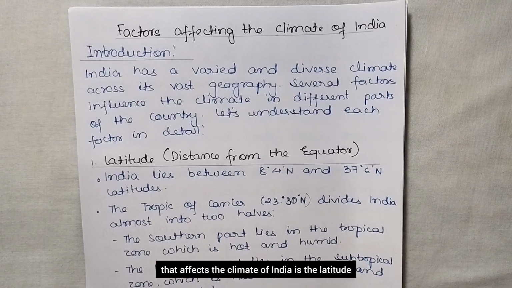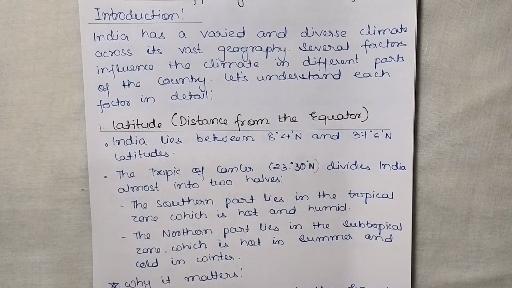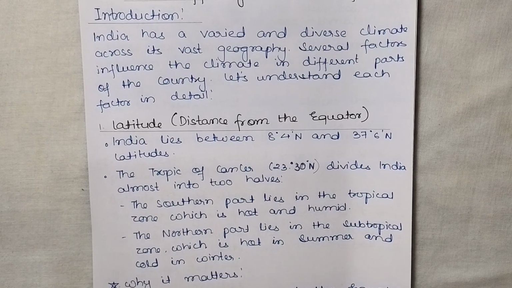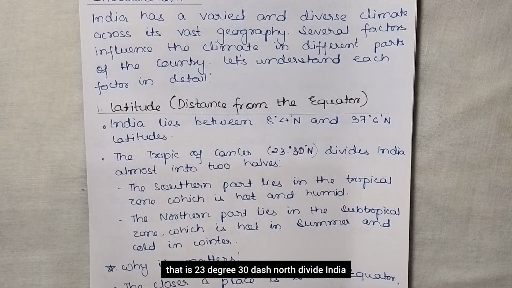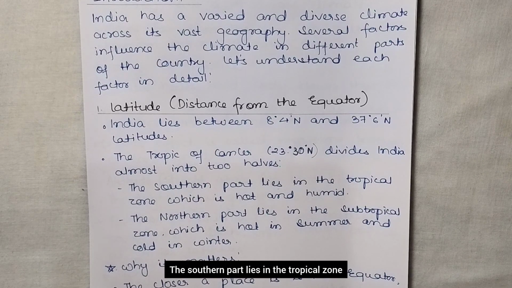So the first factor that affects the climate of India is the latitude, that is the distance from the equator. India lies between 8.4 north and 37.6 north latitude. This is the latitudinal position of India, and the Tropic of Cancer, that is 23 degree 30 north, divides India almost into two halves. The southern part lies in the tropical zone, which is hot and humid, and the northern part lies in the subtropical zone, which is hot in summer and cold in winter, right?